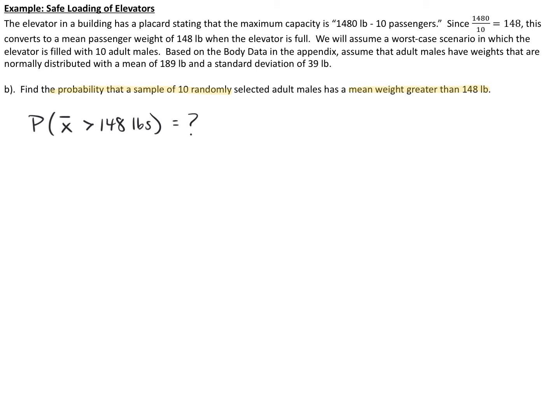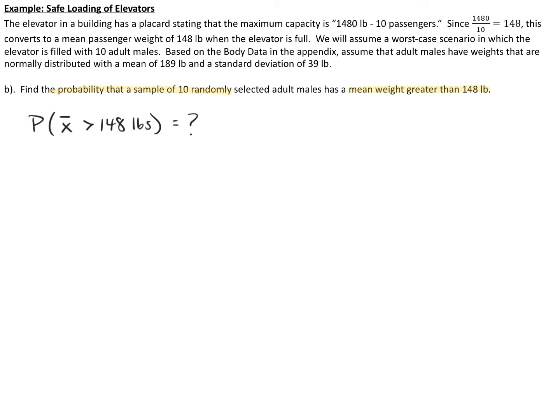In this particular question, I want to know what is the probability that when 10 adult males hop on this elevator, the average of their weight is going to be greater than 148 pounds. There are many different ways that we can pack an elevator with 10 adult males. They could all have different weights, they could all be the same weight, but if I were to randomly select 10 adult males, what is the probability that the average of their 10 weights is going to be more than 148 pounds?